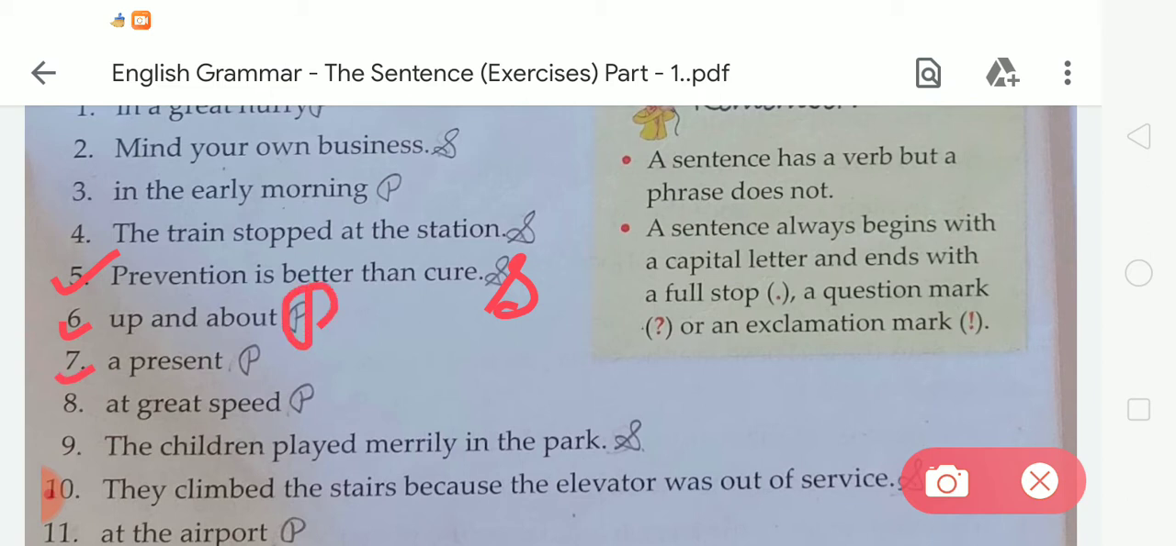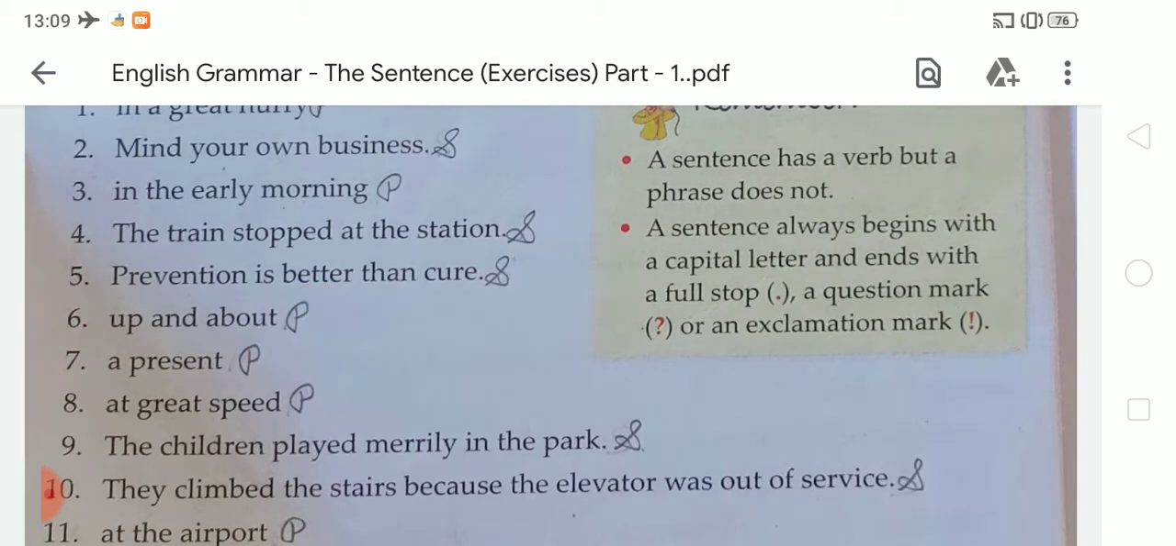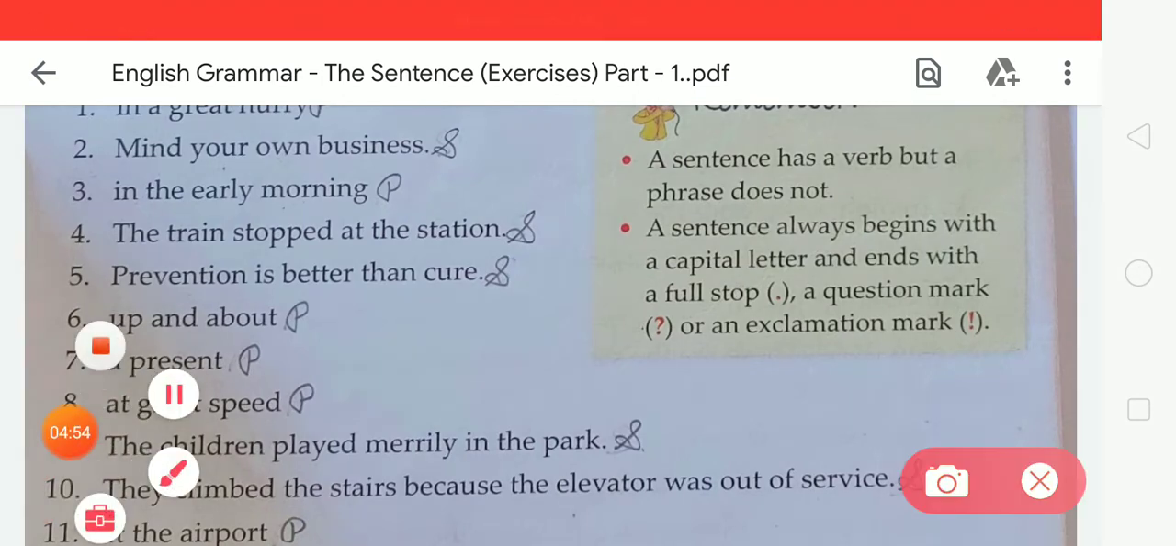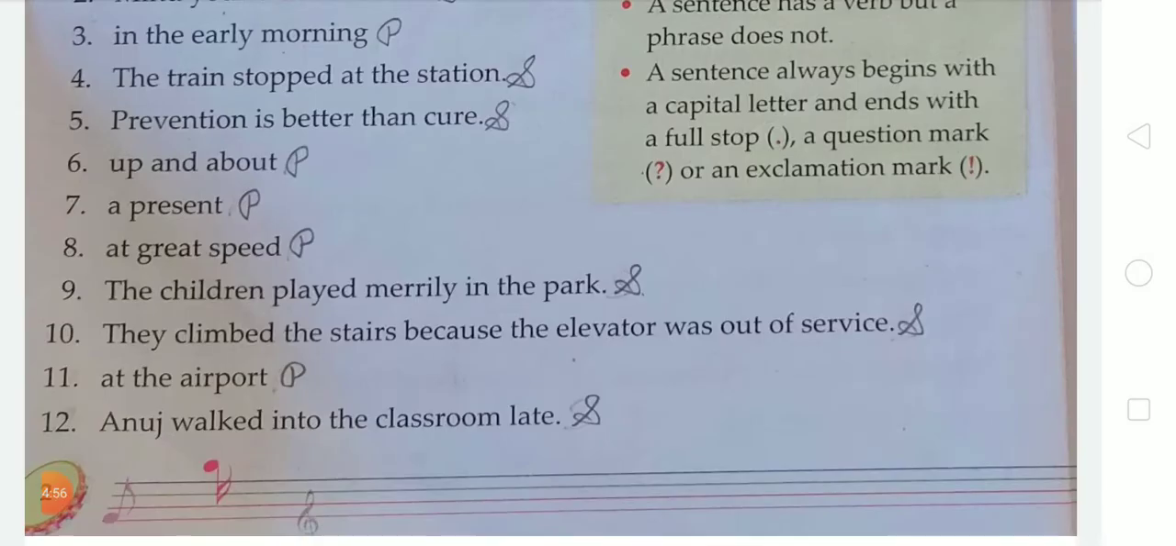In number 7, "a present." So again it is a phrase, so we have to write P. In number 8, there is "at great speed." So for that we have to write P.